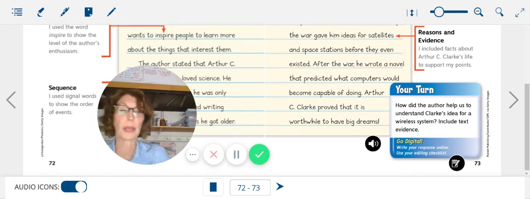Well, I've already gone back and done some rereading and note-taking. What I discovered was in the particular section titled Predicting the Future, it talks about how Clark, when he was in, of course, the Second World War, became an expert in the radar systems used to guide planes and to detect enemies. And I am thinking that that inspired Clark's idea for a wireless system, since radar systems are wireless.